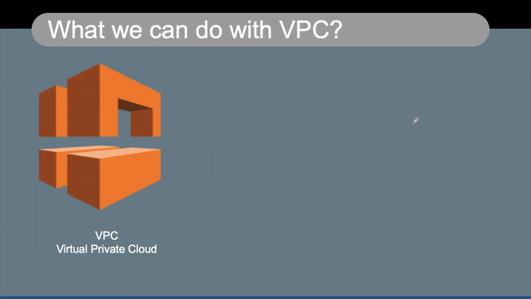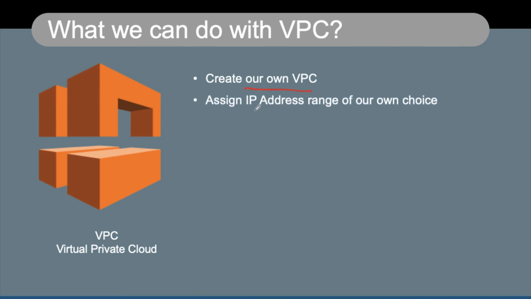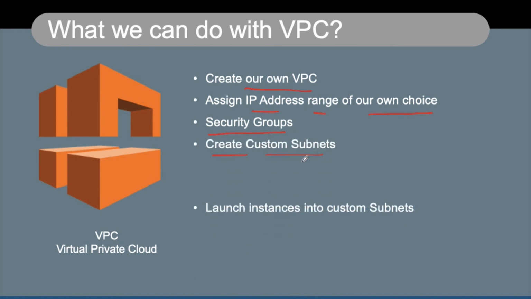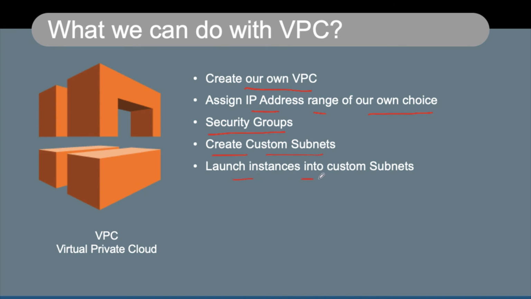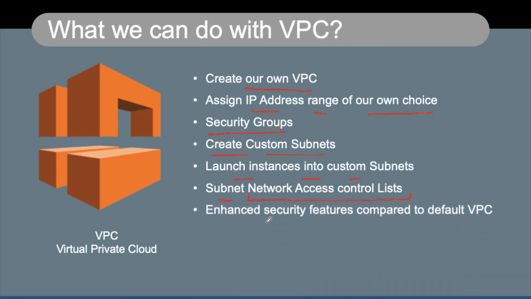What are the things we can do with the VPC? We can create our own VPC. We can assign an IP address range of our own choice. We can define security groups. We can create custom subnets, and we can launch instances in custom subnets, and we can define a subnet network access control list, which is typically the access control list for a particular subnet, and we can have enhanced security features compared to something called the default VPC.